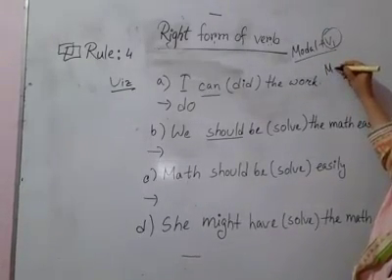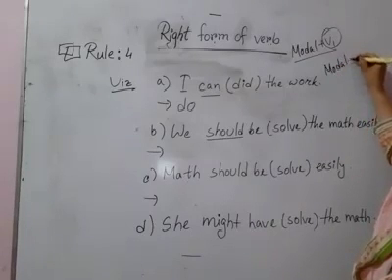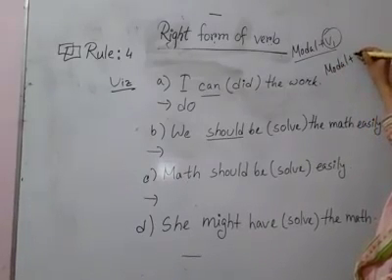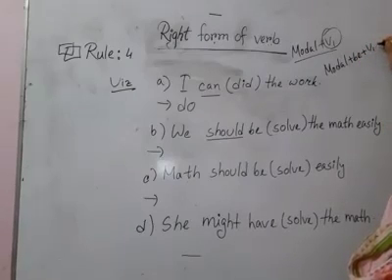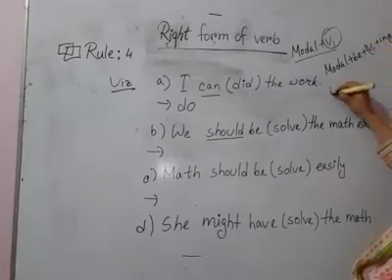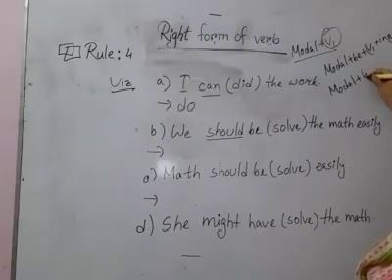Actually there were 2 rules: modal plus be plus V1 plus ing, and another one, modal plus be plus V3.